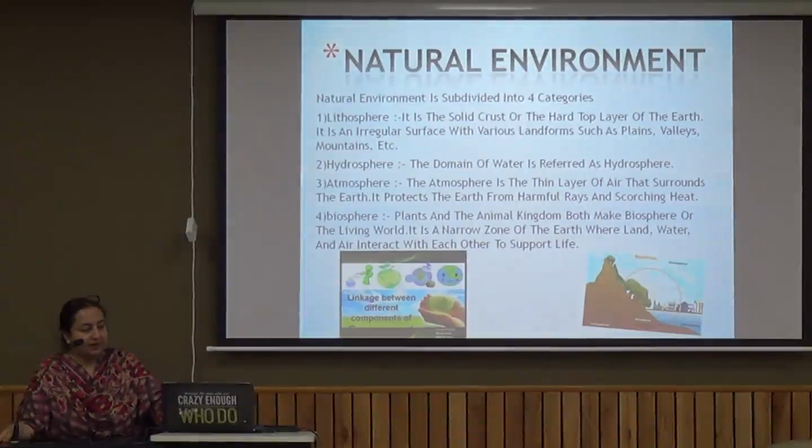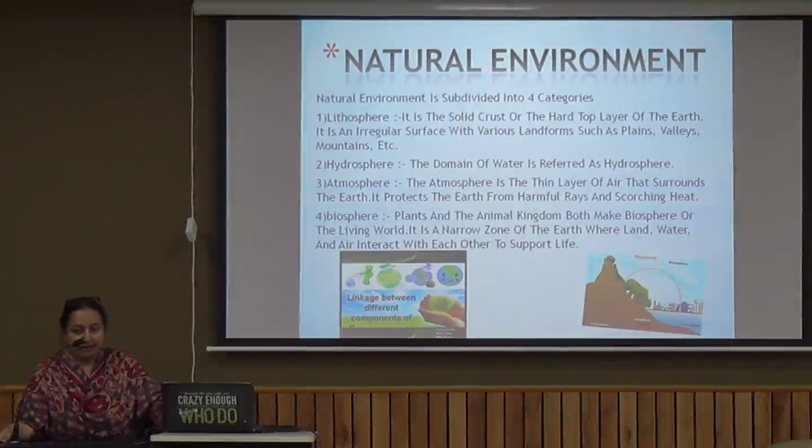Plants and animal kingdom together make the biosphere, and even humans are part and parcel of that. So the earth, water and air interact with each other to support life in any form. That is what the biosphere is.